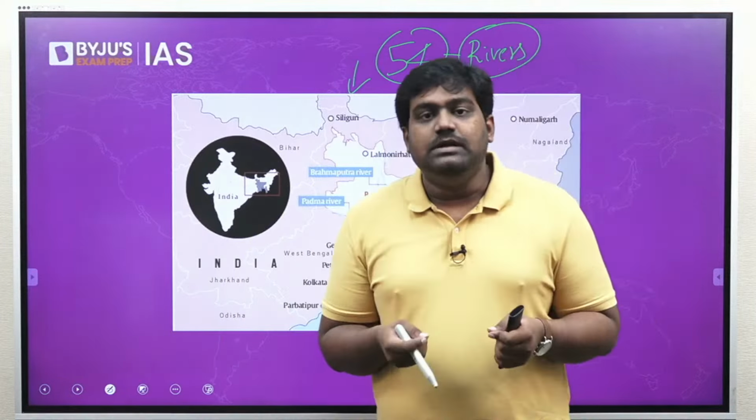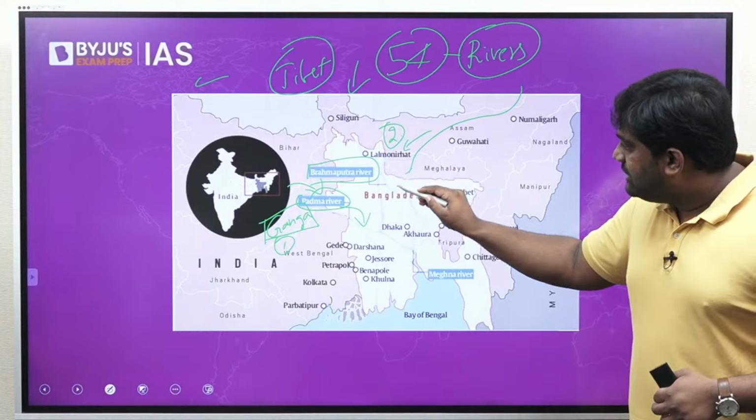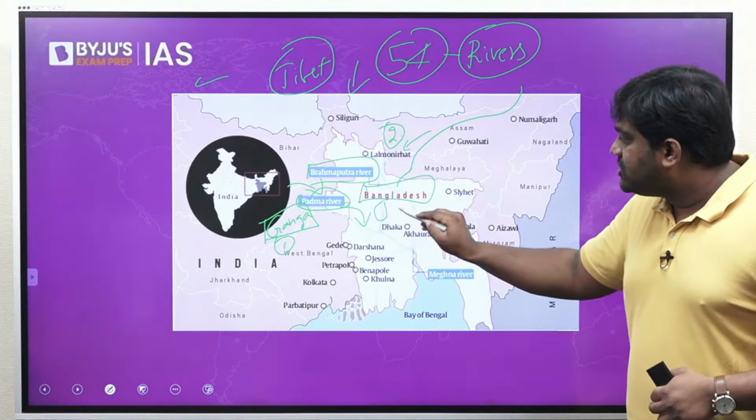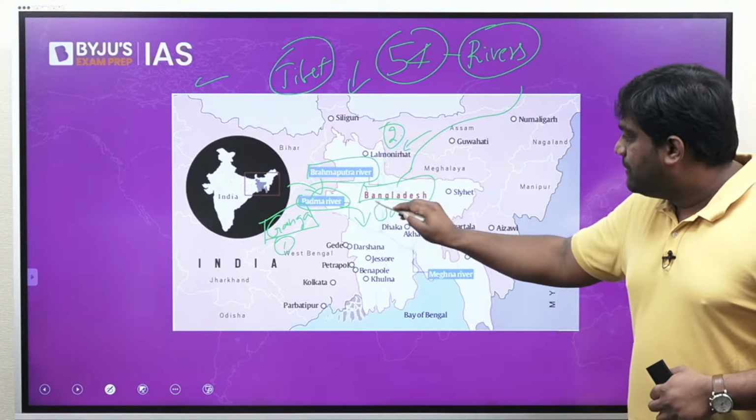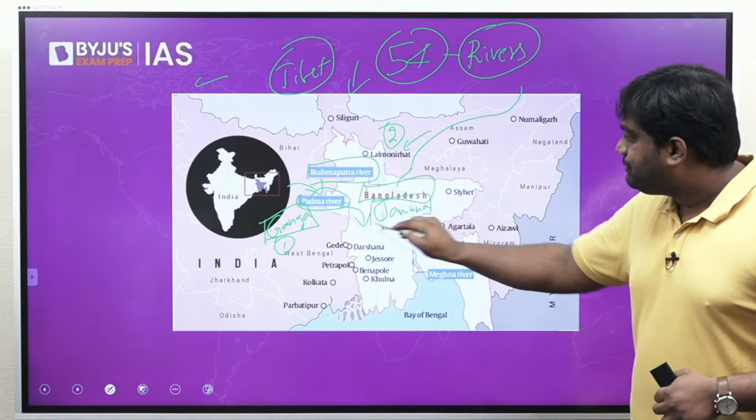Next, we have the Brahmaputra that flows down from Arunachal Pradesh and Assam after originating in Tibet. In Tibet or in China, it is known as Yarlung Tsangpo. It flows down into Assam and Arunachal and then enters Bangladesh, where it is known as the Jamuna River. Right? Next, we have the Teesta, a very important river, very much in news.